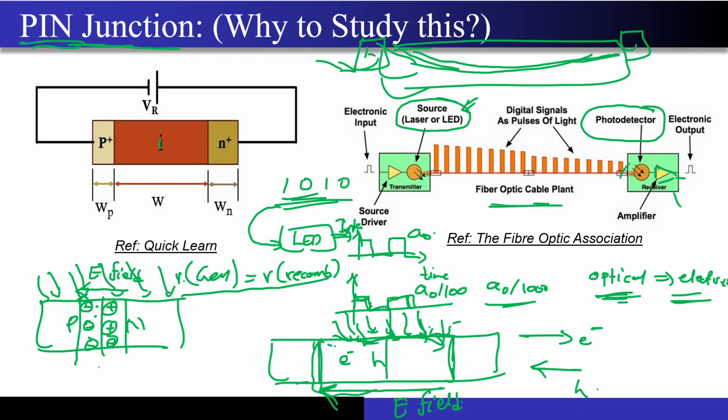If I am incident a photon, it should first generate an electron and hole pair, and these pairs should be swept away by the electric field. And if I want to increase the number of electron hole pairs generated because of the shining of light, I have to increase the depletion region.